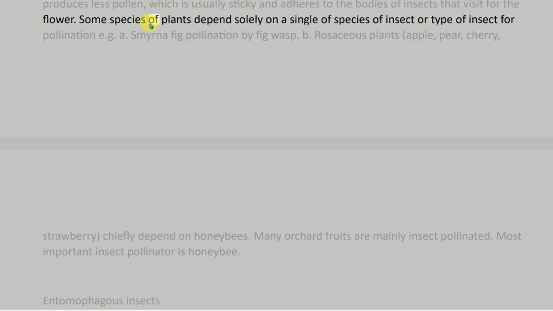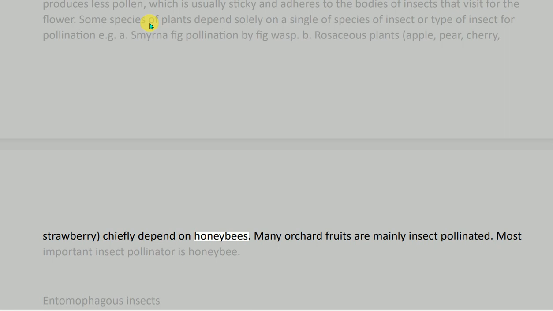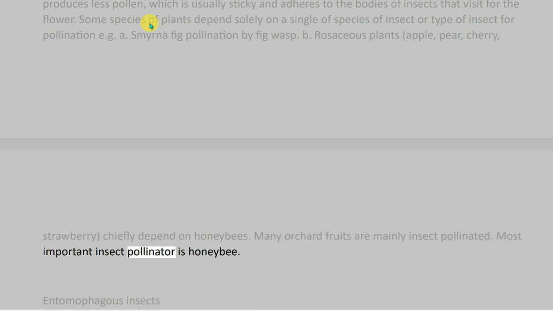Some species of plants depend solely on a single species or type of insect for pollination, e.g. A. Smyrna fig pollination by fig wasp. B. Rosaceous plants, apple, pear, cherry, strawberry, chiefly depend on honeybees. Many orchard fruits are mainly insect pollinated. Most important insect pollinator is honeybee.